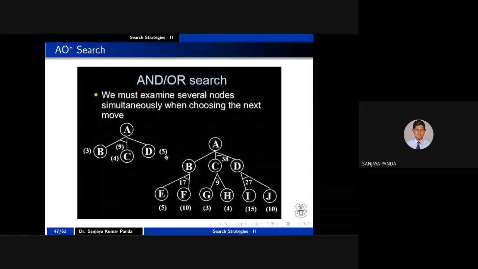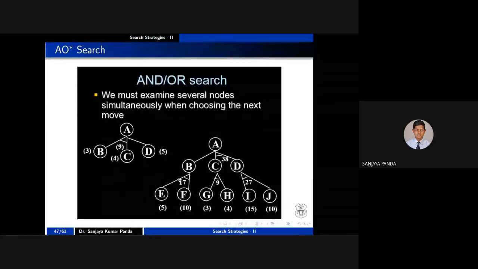The cost is only 5. So now come to this particular example, a little bit bigger example. Come to this particular node, right? B's objective is satisfied if you take E and F at the same time. E's cost is 5, F's cost is 10. So 5 plus 10, this edge is 1, this edge is another 1. So the cost is 17, right?